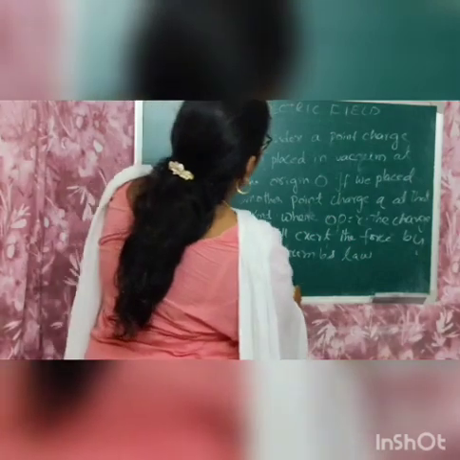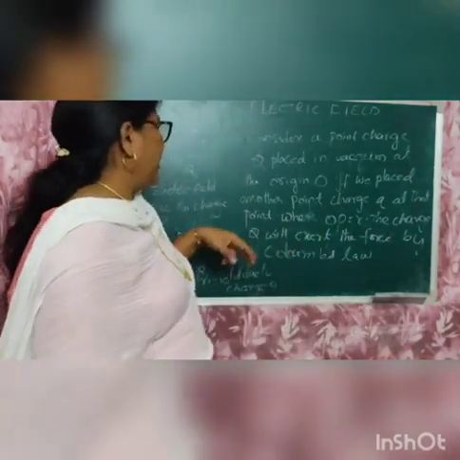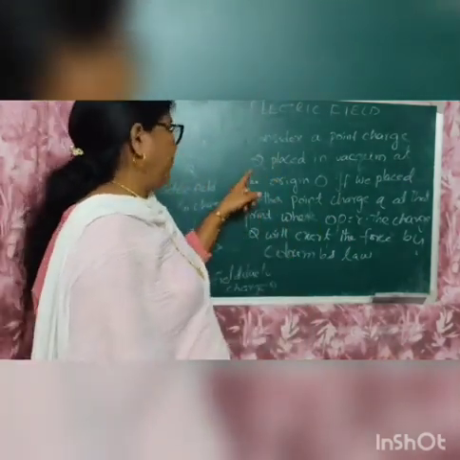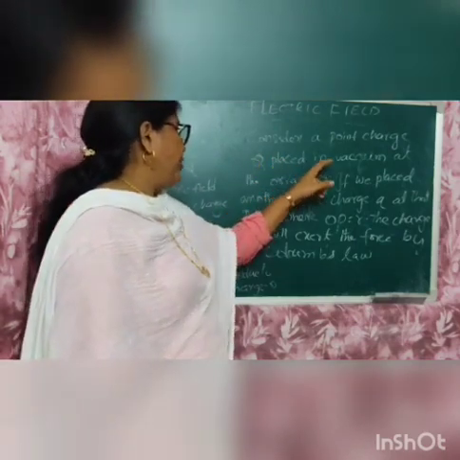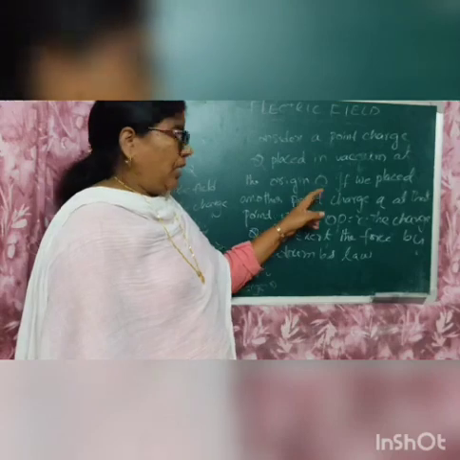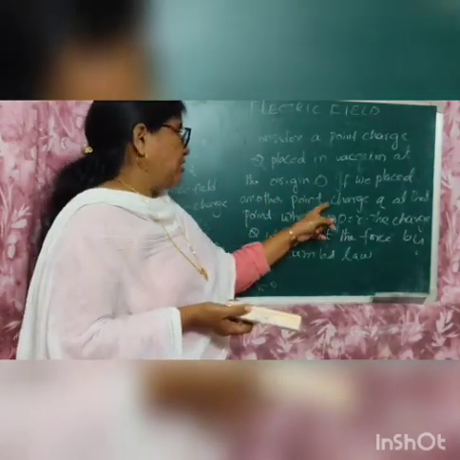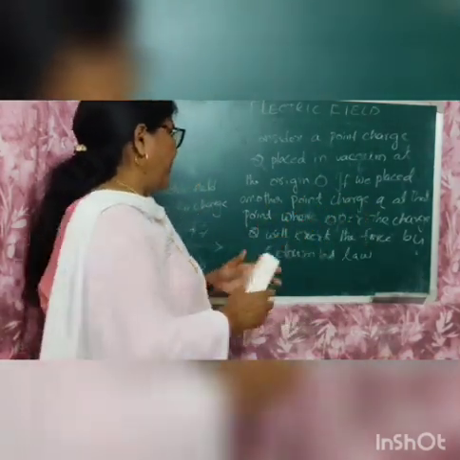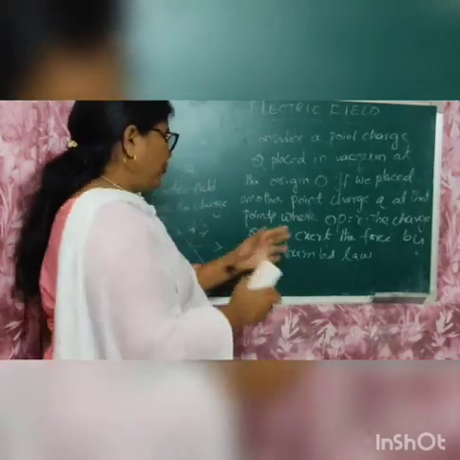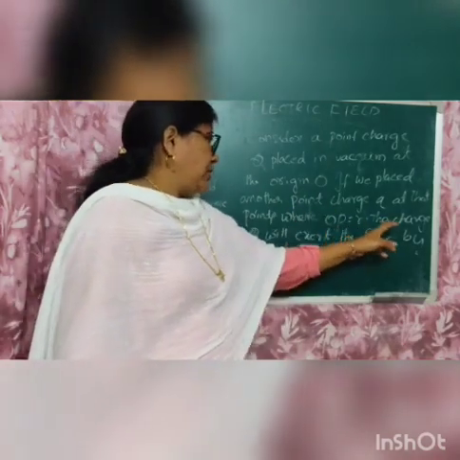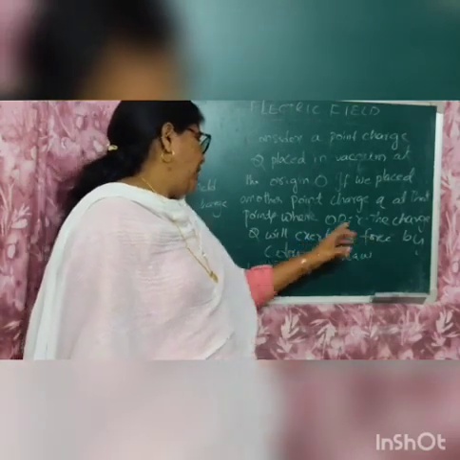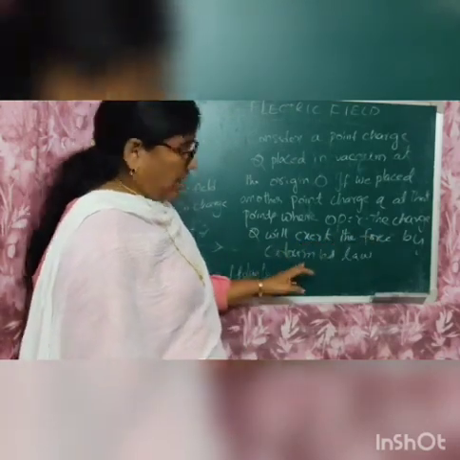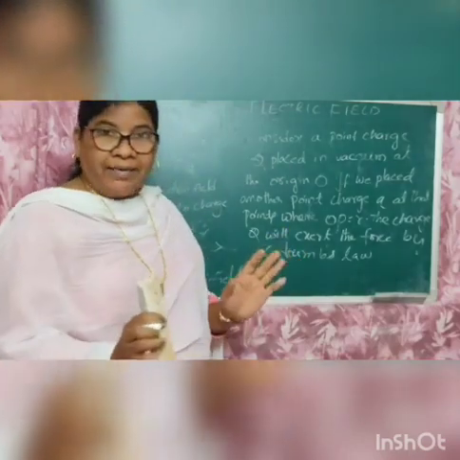Now consider a point charge capital Q placed in vacuum at the origin O. If you place another point charge small q at that point P, where OP is equal to r, the charge Q will exert a force on small q as per Coulomb's law.